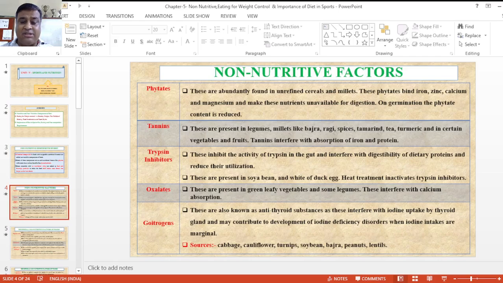Next is goitrogens. They are also known as antithyroid substances, which act on iodine and the thyroid gland, and may contribute to the development of iodine deficiency disorders when iodine intake is marginal. What are the sources? Cabbage, cauliflower, soyabeans, bajra, peanuts and lentils. There are many, but these are the few which I discussed.